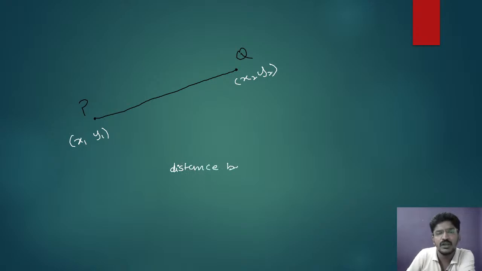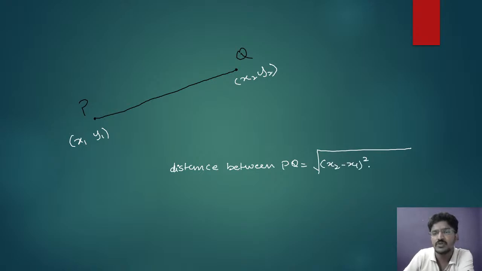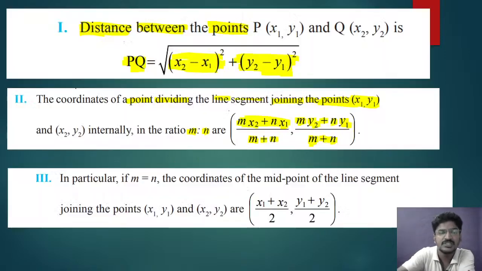Distance between PQ is given by square root of x2 minus x1 whole square plus y2 minus y1 whole square. So this is the formula, that is distance between PQ. And the second one, that is coordinates of the point dividing the line segment.